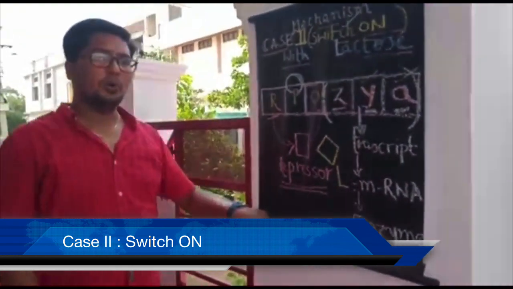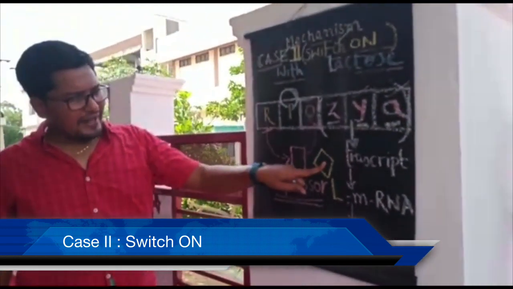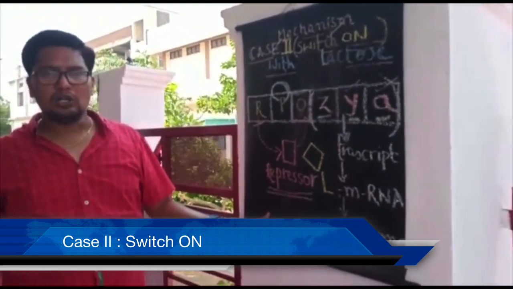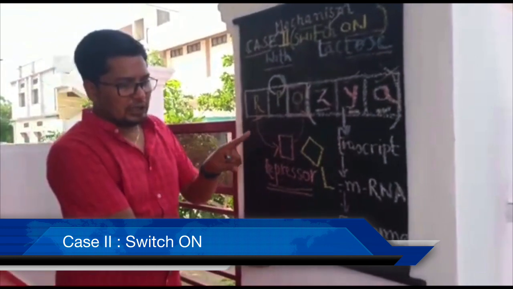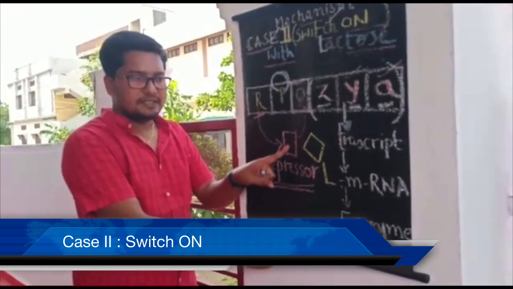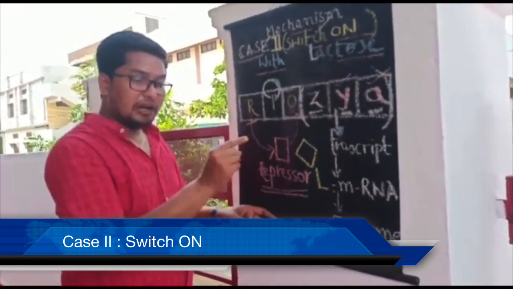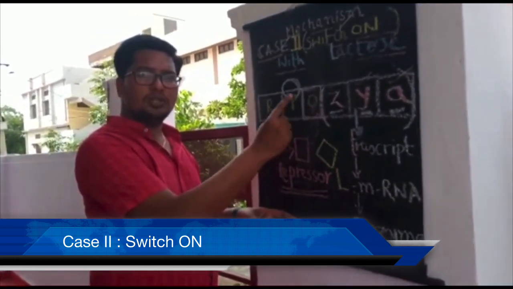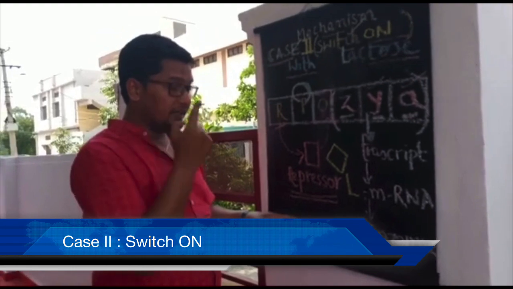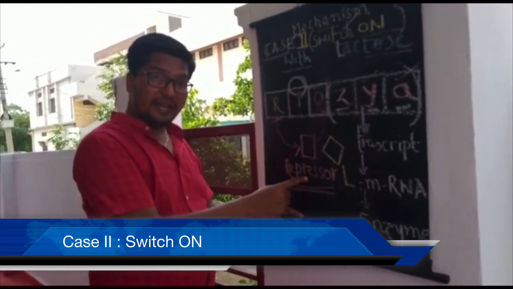And already you know whether you add lactose to the nutrient medium or not, what is the function of regulator gene? It always codes for a protein called repressor. And I already told you repressor's binding site is always present on the operator. And it also follows lock and key mechanism, I said.